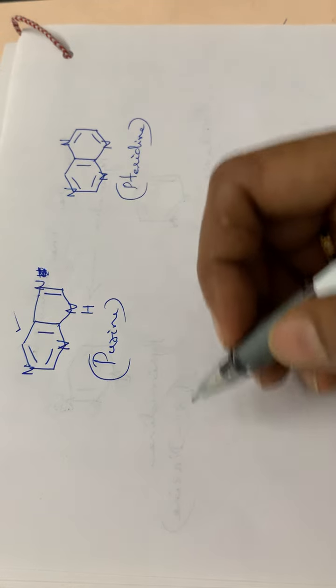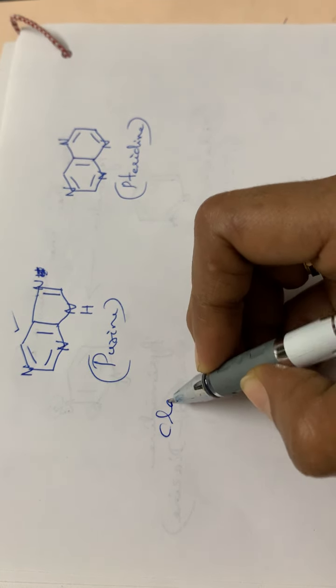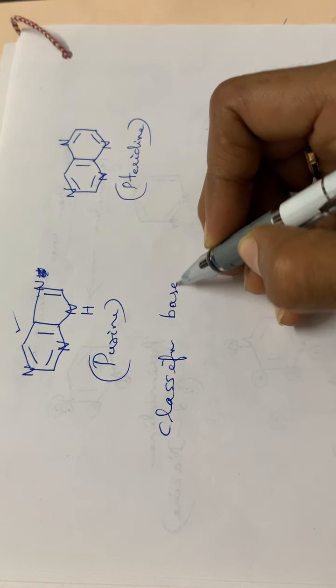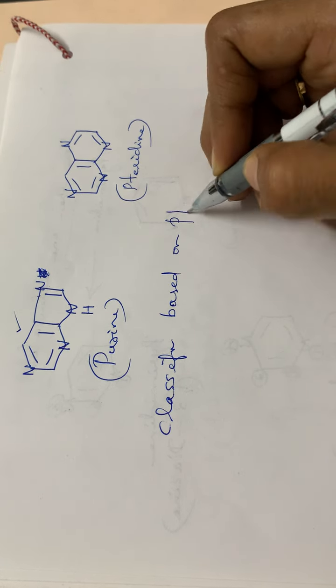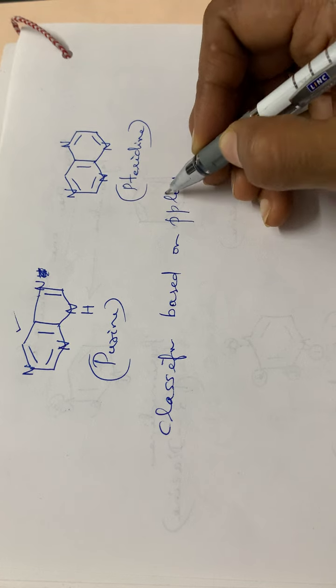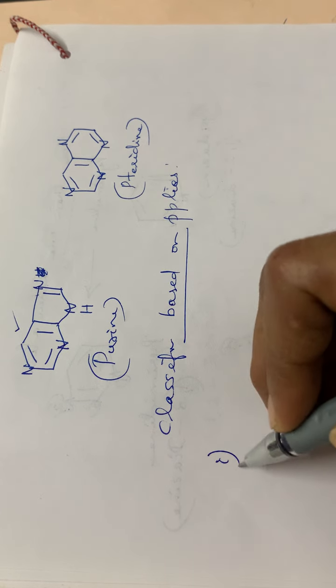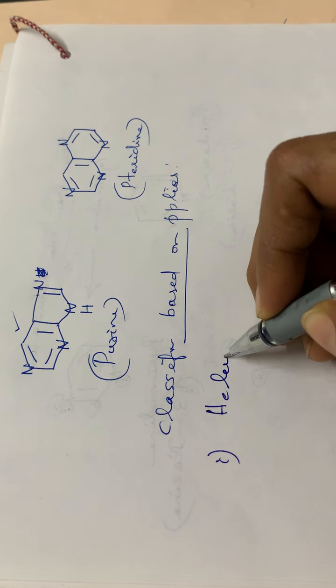Then again the next classification is based on the properties. Classification based on properties. So here the first category is called the heteroparaffins.